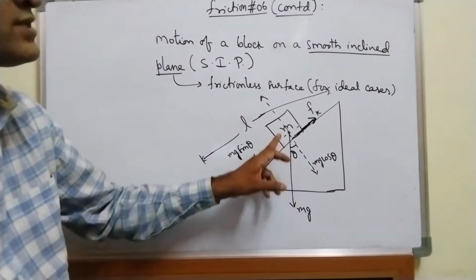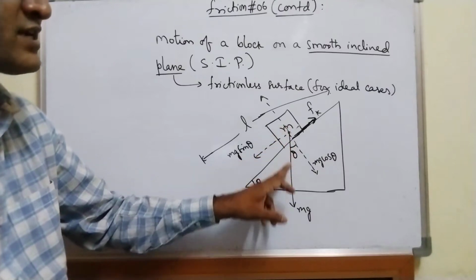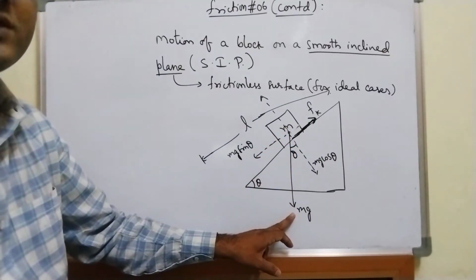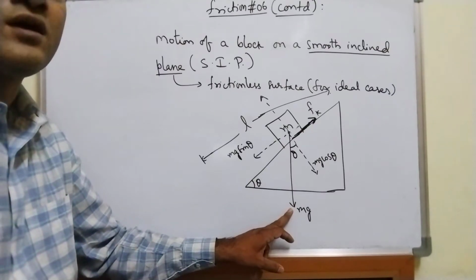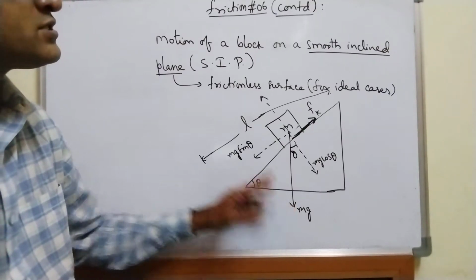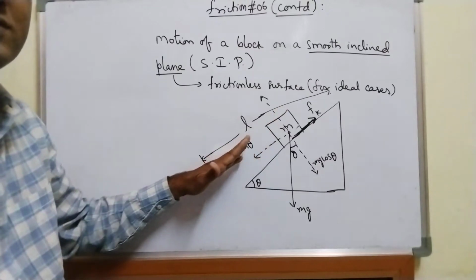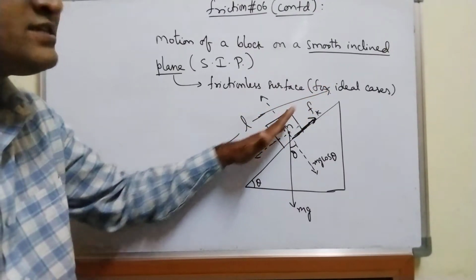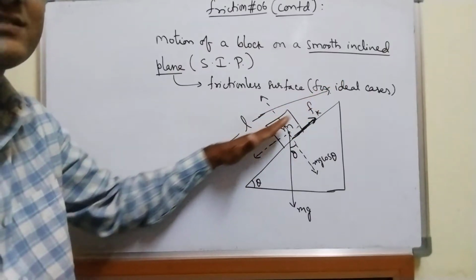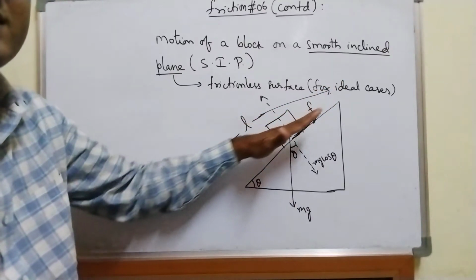Now as you know, its weight always acts vertically downwards, mg, and this mg is resolved into two rectangular components. One is parallel to the inclined plane. I will take this inclined plane as the x-axis.